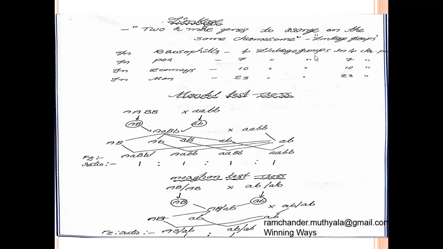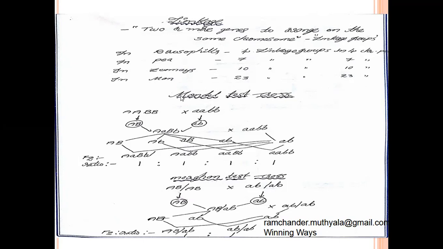In Drosophila, 4 linkage groups are present in 4 chromosome pairs. In pea, 7 linkage groups are present in 7 chromosome pairs. In maize, 10 linkage groups are present in 10 chromosome pairs. In human beings, 23 linkage groups are present in 23 pairs of chromosomes.